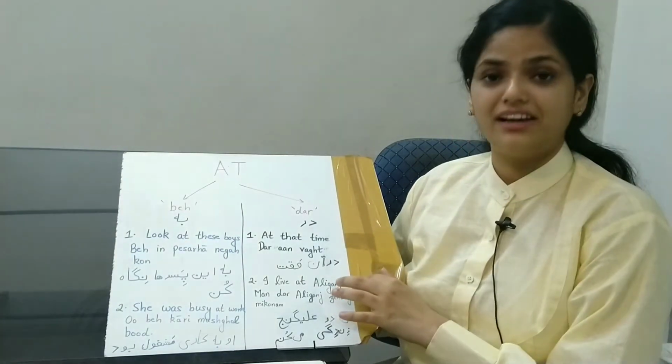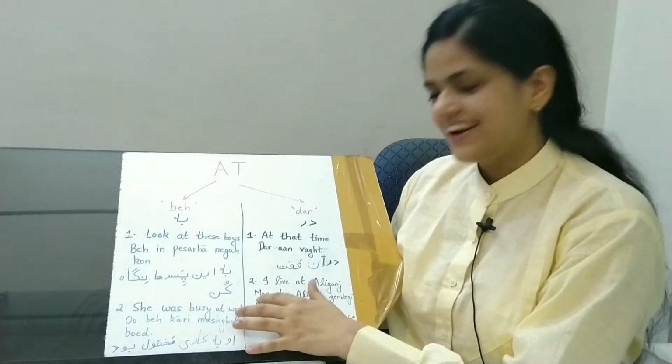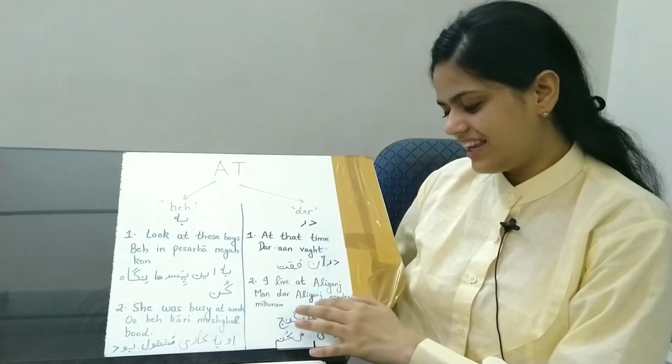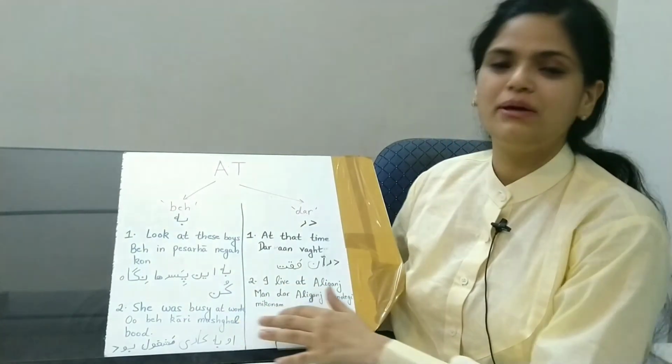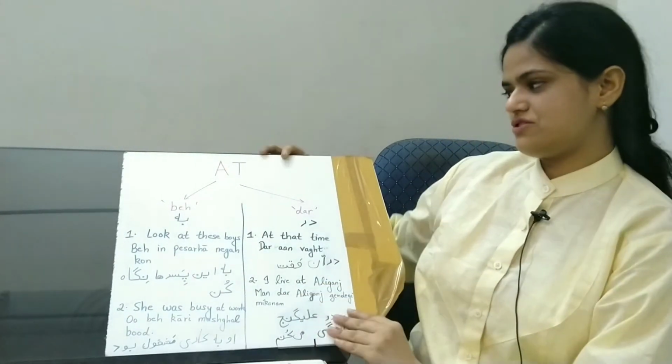Now another example. I live at Aliganj. Aliganj is a place in Lucknow. It's a locality where I live. Man dar Aliganj zindagi mikonam. I live at Aliganj. Dar is used as a preposition. I hope it's clear.